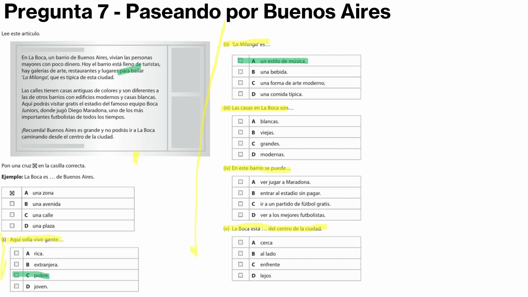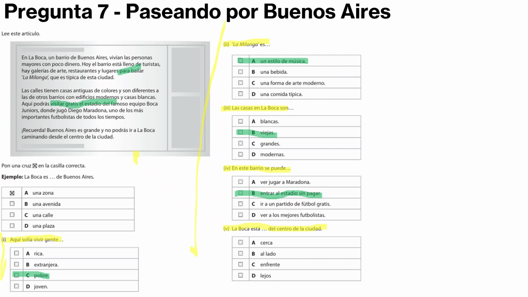So viejas is another word for old, and in this neighborhood you can enter. So it talks about the stadium there, doesn't it? Visita gratis el estadio. So you can enter without paying. Y finalmente, La Boca está lejos del centro de la ciudad.